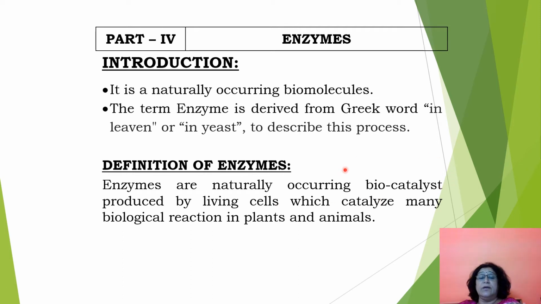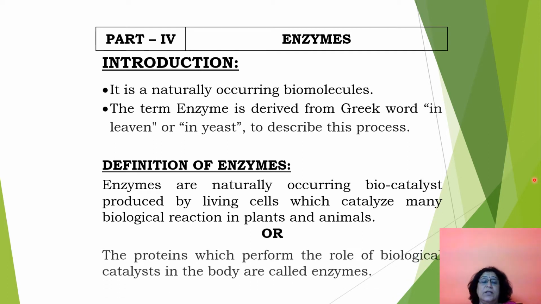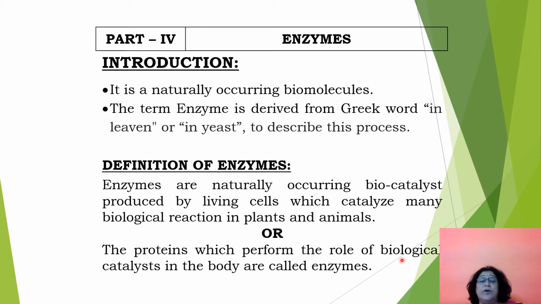Enzymes are the naturally occurring biocatalysts. They are produced by living cells and catalyze many biological reactions in plants and animals. That is, they are the biomolecules which act as a catalyst. What are catalysts? Catalysts are the substances which increase the rate of reaction. So basically, they increase the rate of biological reactions that happen in plants and animals. The other definition is: the proteins which perform the role of biological catalysts in the body are called enzymes.